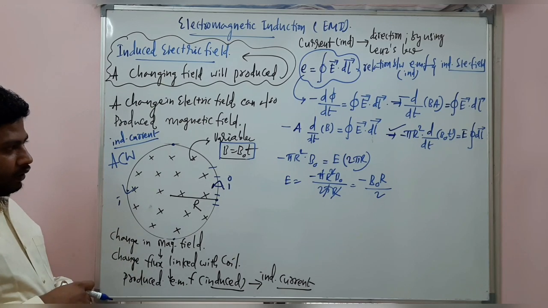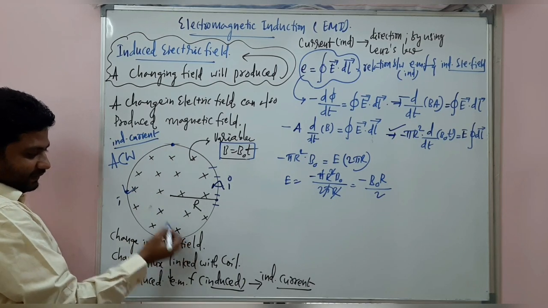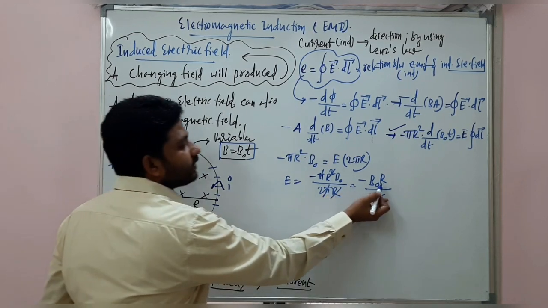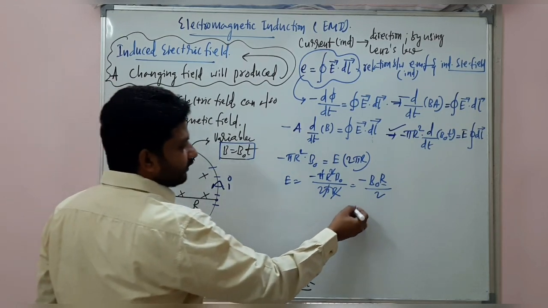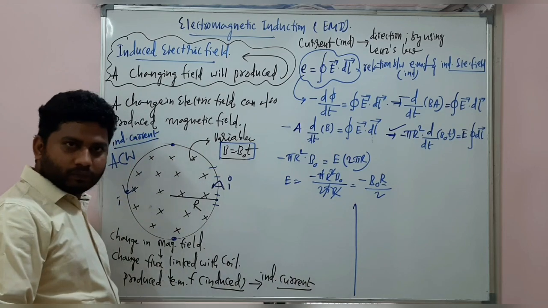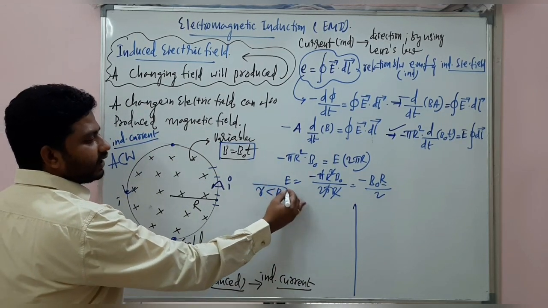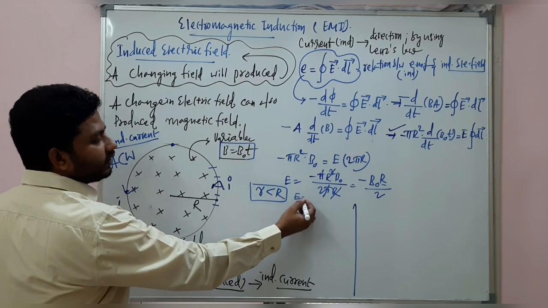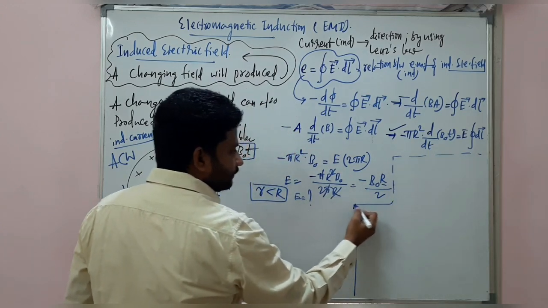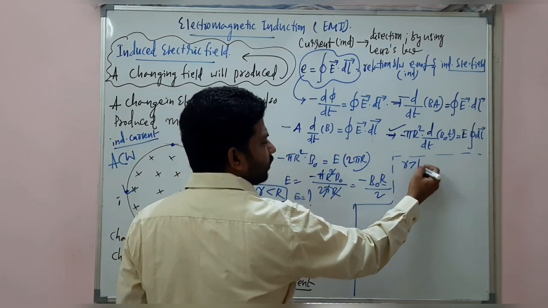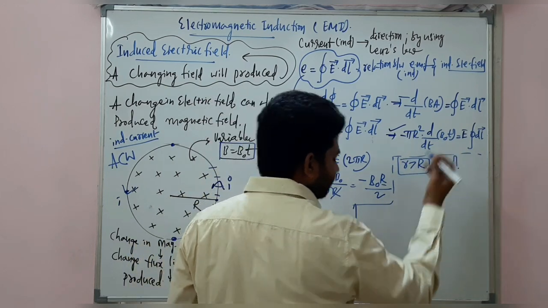Now, this is on the surface of the ring, because capital R is the radius of the ring. Now let us take two different cases, my dear students. At a distance small r, which is less than capital R, what is the induced electric field? And at a distance small r, which is greater than capital R, what is the induced electric field, my dear children?